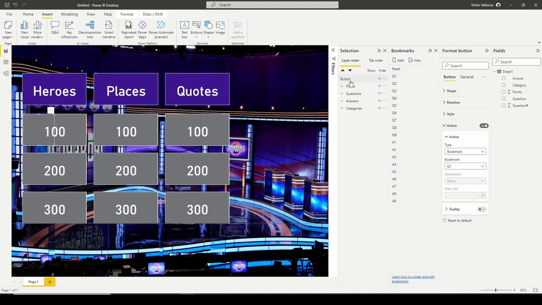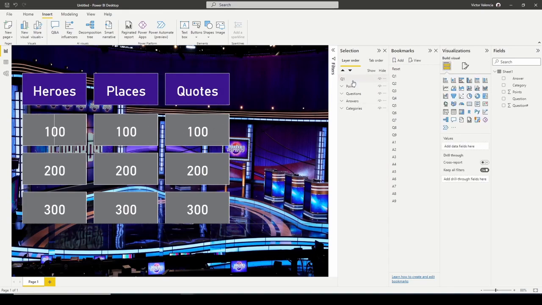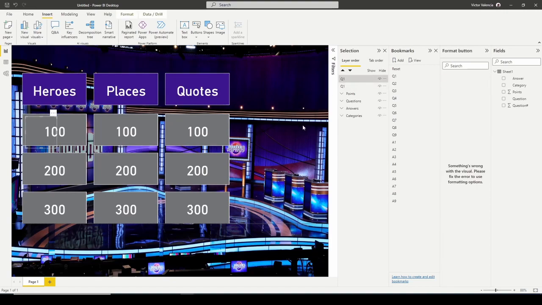Okay, once you have that, it's up to you if you wanna name these. I'm gonna name this Q1 button, yeah, that's fine, Q1. So go ahead and copy and hit paste. Copy, paste, there we go.